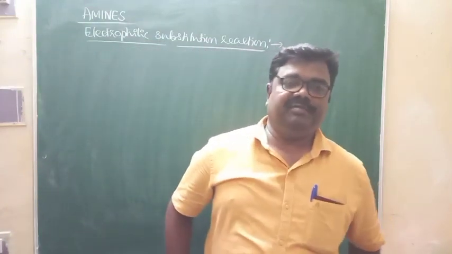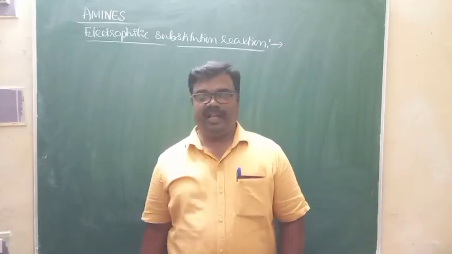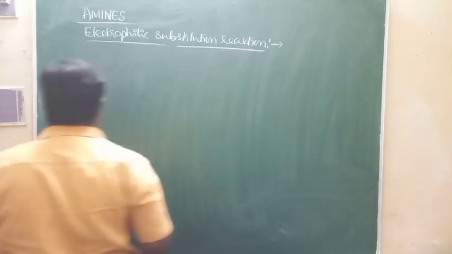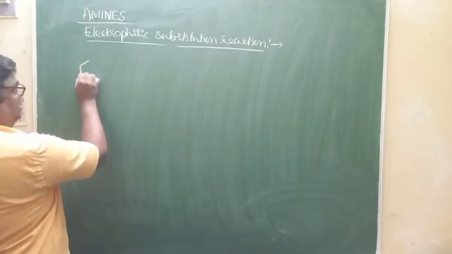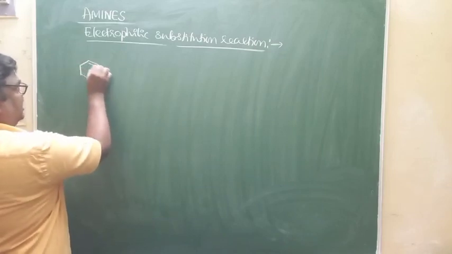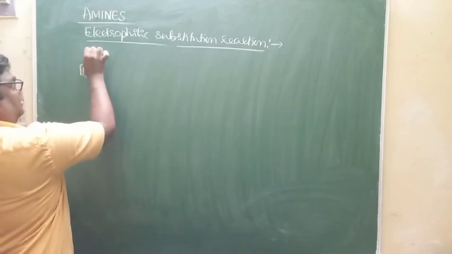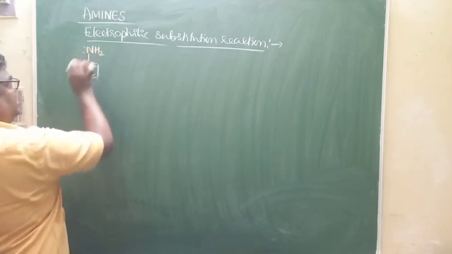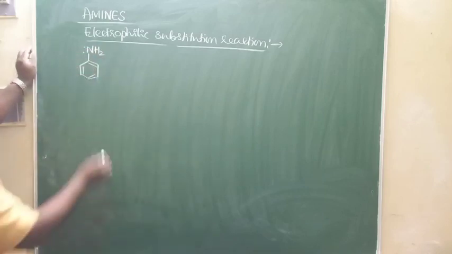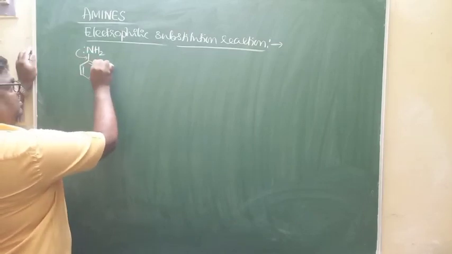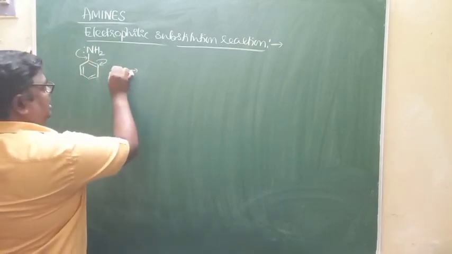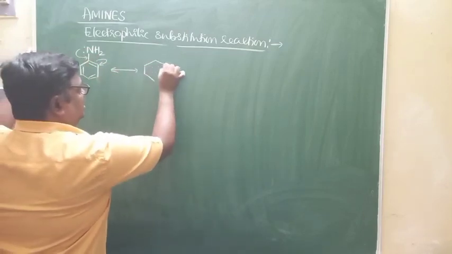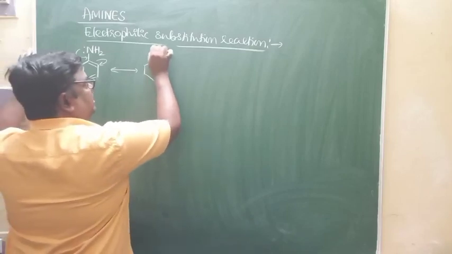Any compound containing benzene ring undergoes electrophilic substitution reactions. As far as aniline is concerned, look at this. Here in aniline, NH2 group is directly attached to benzene ring. Lone pair of electrons will take part in resonance. That results in movement of electrons towards benzene ring.